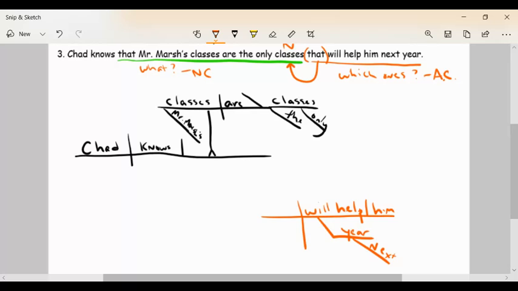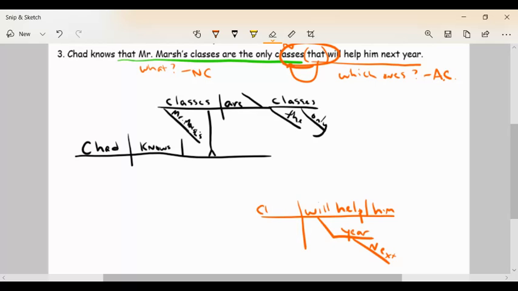And then your subject. Well, the only word you have left over is the word that. If you think about it, as we did before, the word classes is trying to sit right here. Remember, the relative pronoun, in this case the word that, is renaming the word classes. So these two are the same. Really what you're saying is the classes will help him next year, except you don't really have the word classes twice. I'm just going to erase that.